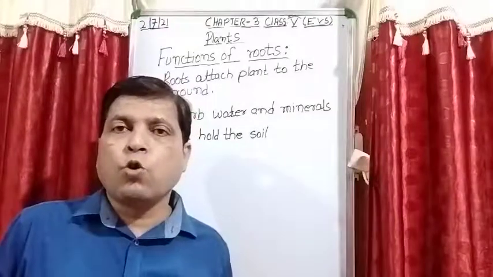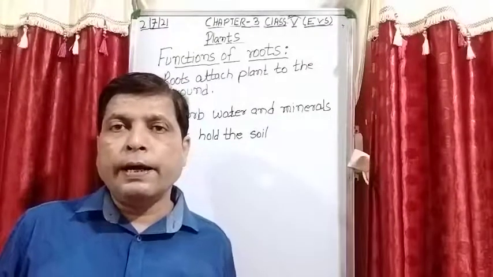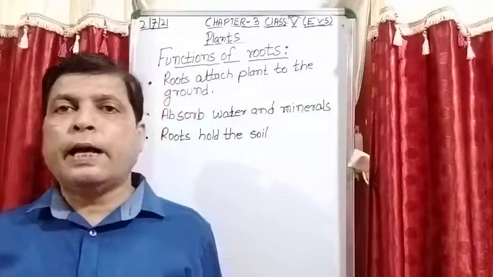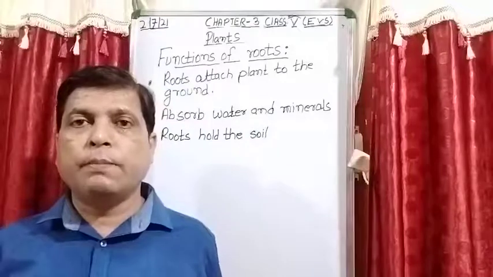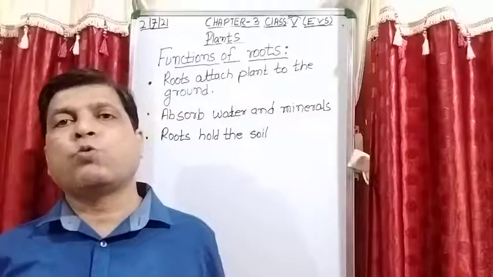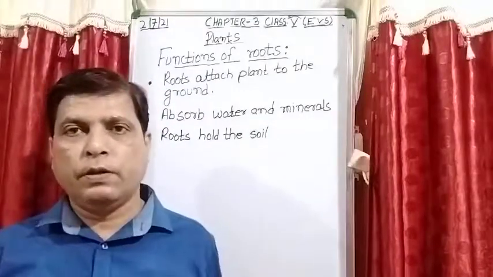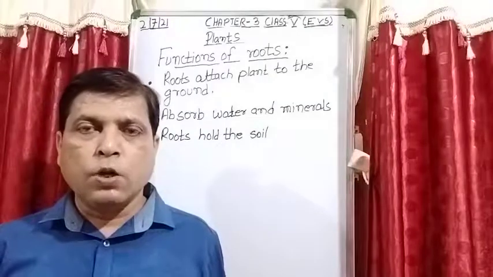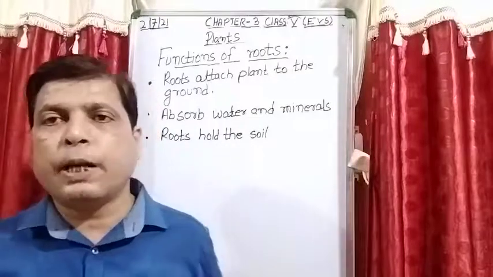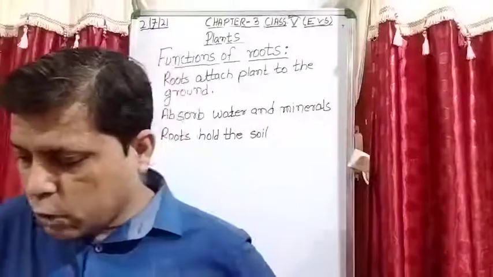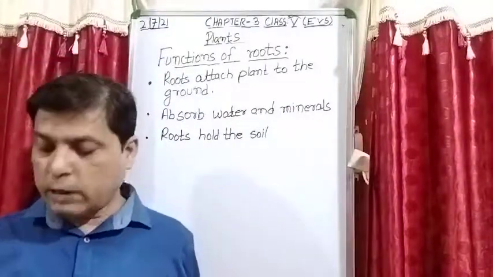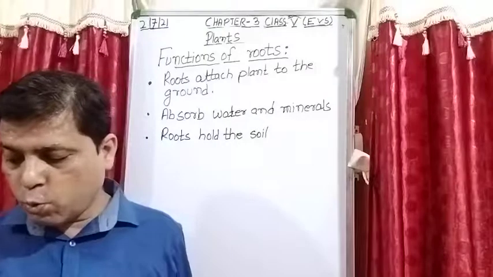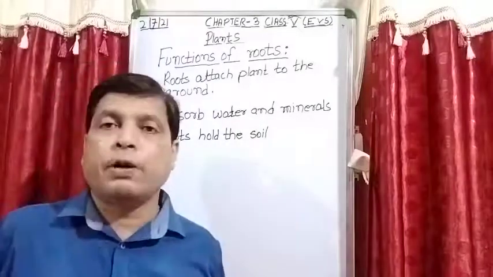Due to strong wind, and at the time of rain, due to heavy rainfall, floods come, so the upper layer of the soil is washed away. Is it clear? And it creates which type of situation? That is known as soil erosion. The roots of the plant hold the soil in place so that it does not get washed away.